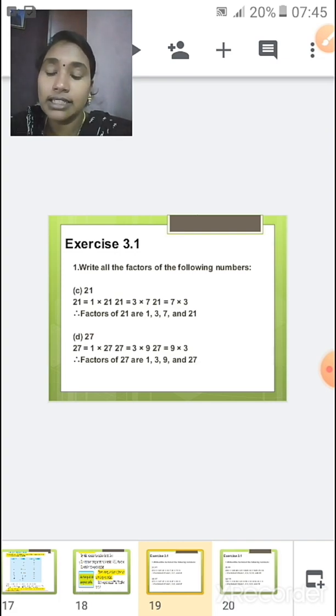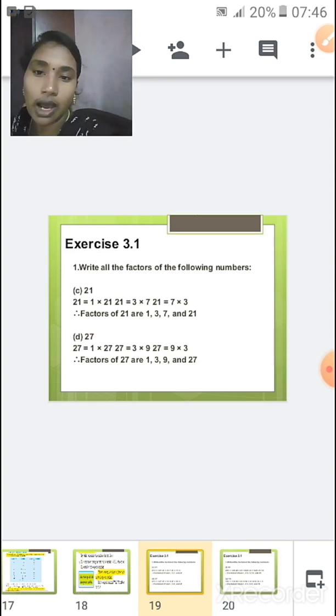So the factors of 21 are 1, 3, 7 and 21.